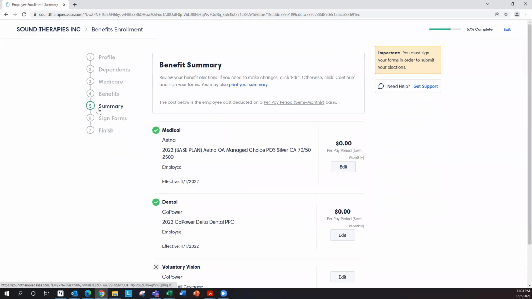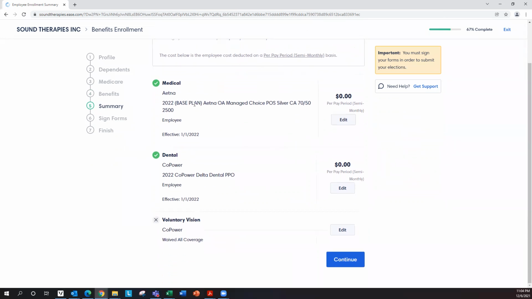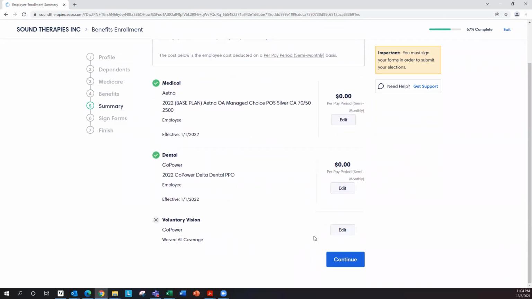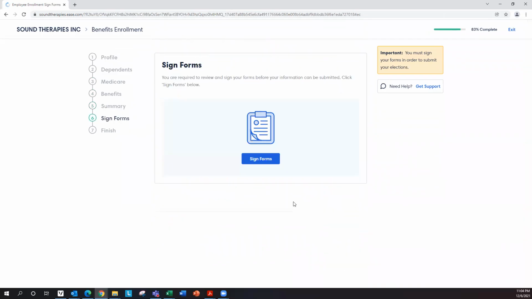This is your benefit summary to review your benefit elections. You can also print your summary, and this is based on the per pay period, which is semi-monthly. This tells me that I did enroll on the medical, the dental, but I waived the voluntary vision. Once I'm done, I can continue.